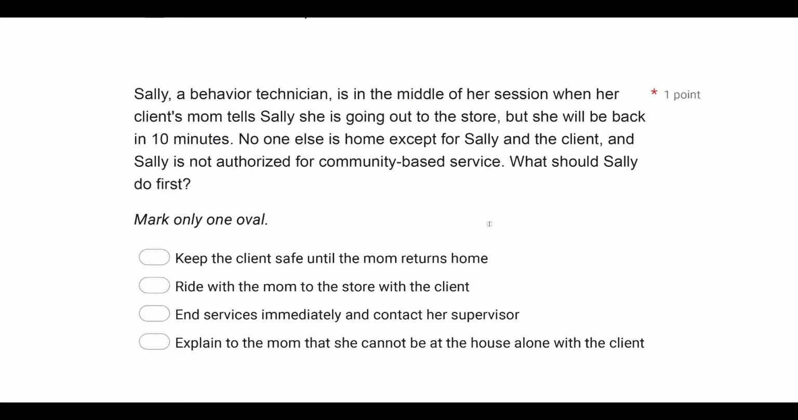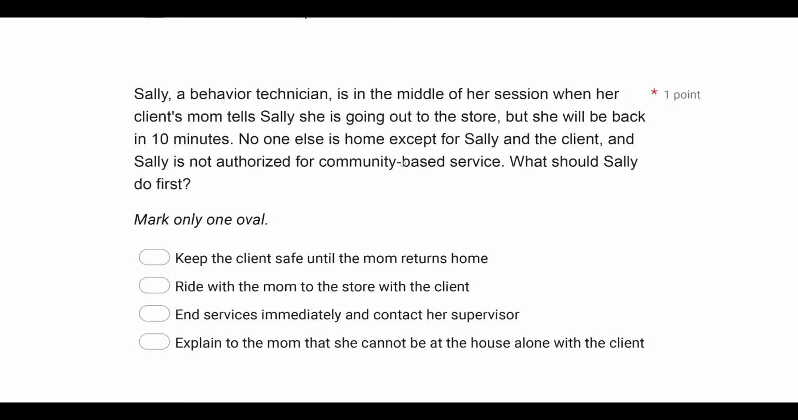Sally, a behavior technician, is in the middle of her session when her client's mom tells Sally she is going out to the store, but she will be back in 10 minutes. No one else is home except for Sally and the client, and Sally is not authorized for community based service. What should Sally do first?